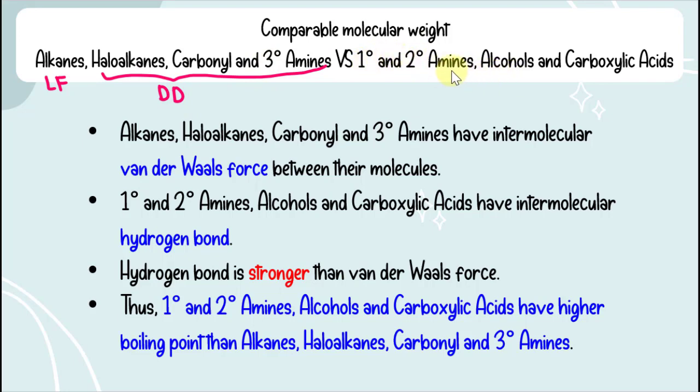Primary and secondary amines, alcohols, and carboxylic acids can all form intermolecular hydrogen bonds between their molecules. Since van der Waals forces are weaker than hydrogen bonds, if the molecular weights are comparable, primary and secondary amines, alcohols, and carboxylic acids will have higher boiling points than alkanes, haloalkanes, carbonyls, and tertiary amines.